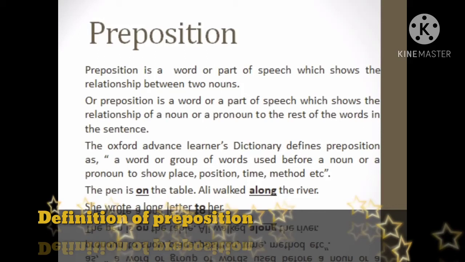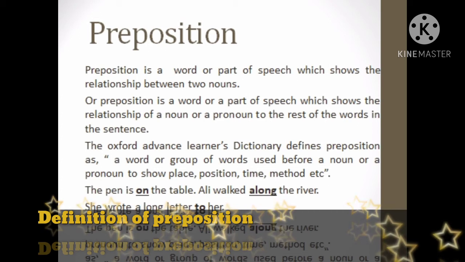Let's start from preposition. What is a preposition? A preposition is a word or part of speech which shows the relationship between two nouns. Or a preposition is a word or part of speech which shows the relationship of a noun or a pronoun to the rest of the words in the sentence. The Oxford Advanced Learner's Dictionary defines a preposition as a word or group of words used before a noun or a pronoun to show place, position, time, method, etc.